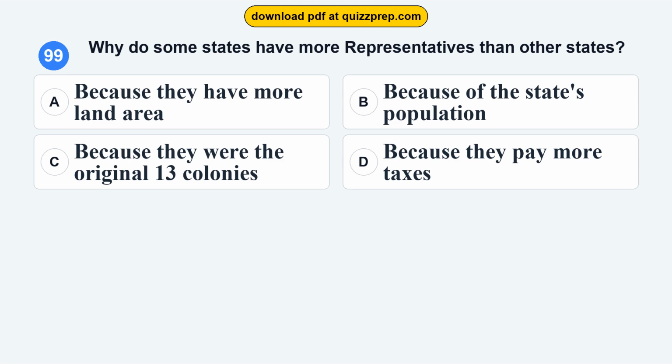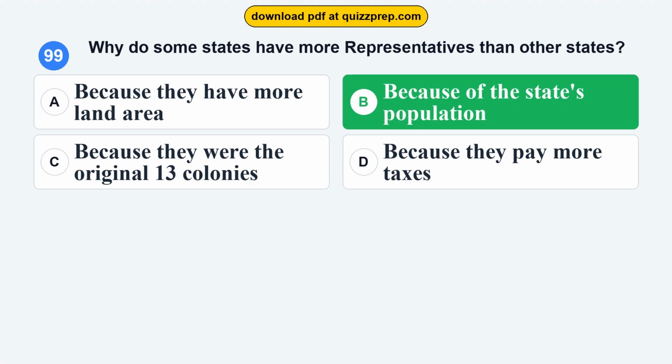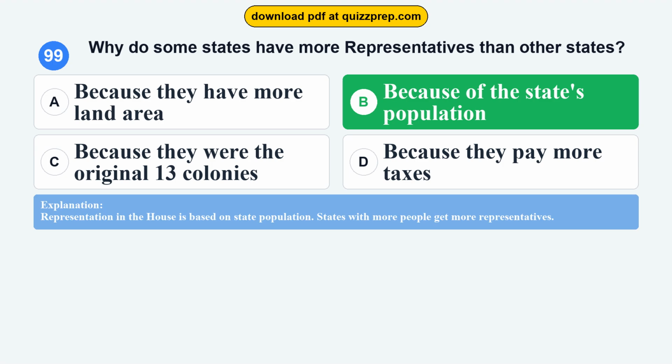Question 99. Why do some states have more representatives than other states? Option A, because they have more land area. Option B, because of the state's population. Option C, because they were the original 13 colonies. Option D, because they pay more taxes. The correct answer is option B, because of the state's population. Representation in the House is based on state population. States with more people get more representatives.